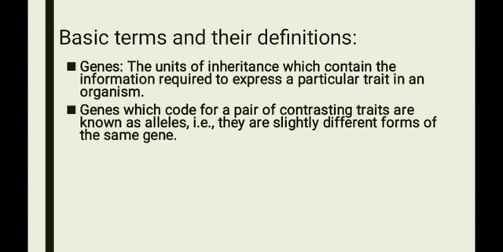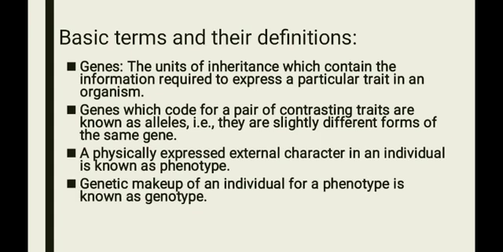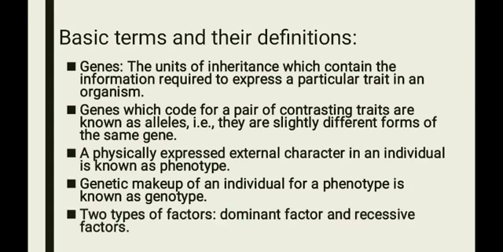Next is the phenotype. Phenotype means a physically expressed external character in an individual. Next is genotype. The genetic makeup of an individual for a phenotype is called genotype. That is, the expression of an organism is determined by its genetic makeup. Then there are two types of factors, that is dominant factor and recessive factor.